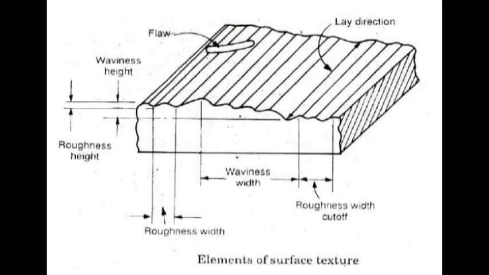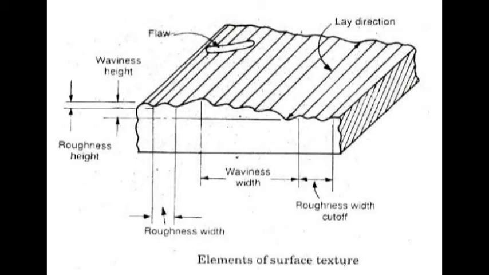And next one is the surface texture. So it is repetitive or random deviations from the nominal surface which forms the pattern on the surface. So the surface texture includes the roughness, waviness, flaws, and finally lay. So lay means it's a direction of predominant surface pattern produced by various tool marks or scratches.